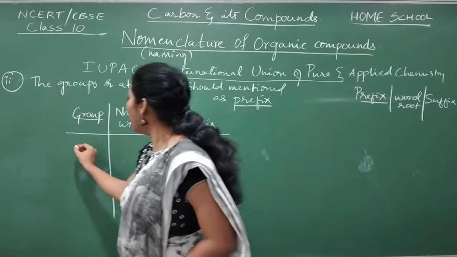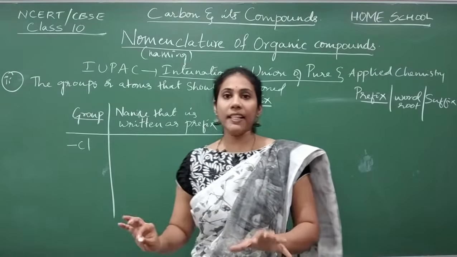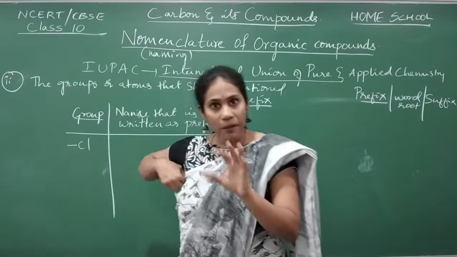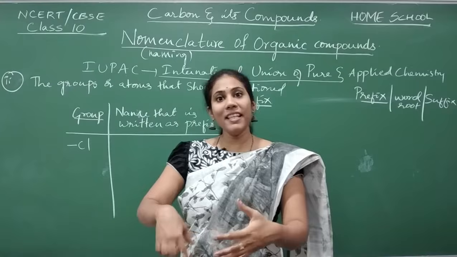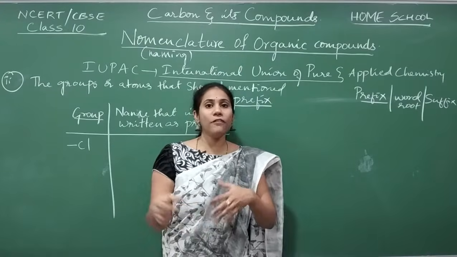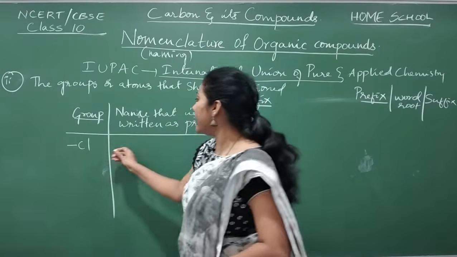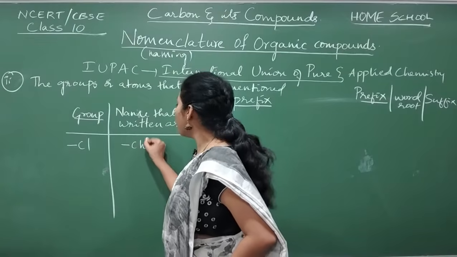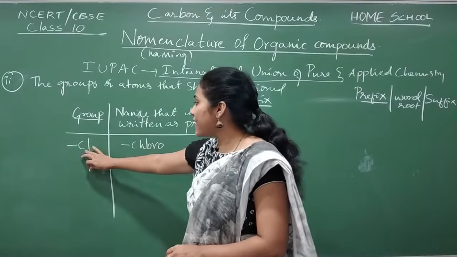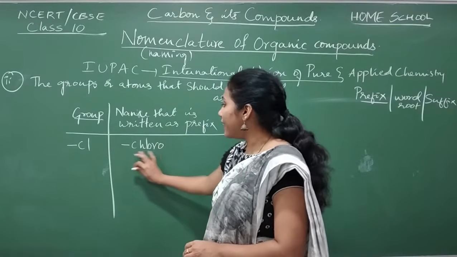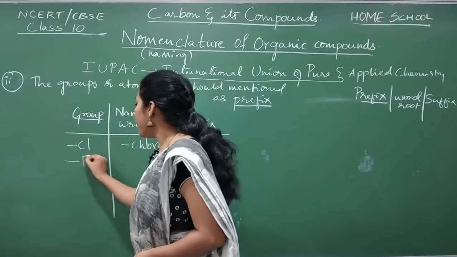Okay, so if you have a group like Cl in an organic compound, then you have to mention the name of Cl in the name, yes or no? So in a name, if Cl's name is there, then you can easily find out that there is Cl in the organic compound, isn't it? So Cl can be written as chloro. Whenever Cl is there, it should be written as a prefix. And how do you mention Cl? Cl has to be written as chloro. Okay, F has to be written as